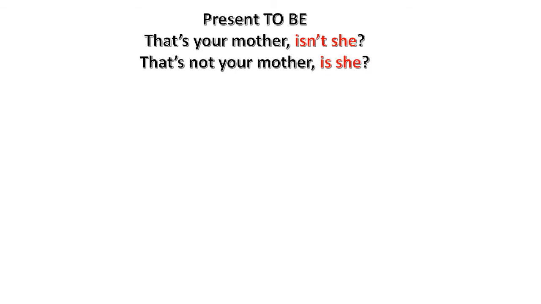So talking about the present of the verb to be, this is how we're going to do it. Now, you have to look for the first word that is the verb here. I mean, where can I find the verb? Here it is, that is, okay? And now, what I'm going to do is to write exactly the same word, but in the negative, to make the question tag. So in this case, it is exactly the same. This is the first word. The verb, I'm talking about the verb, okay? So if it is a negative form, I have to write here the positive one.